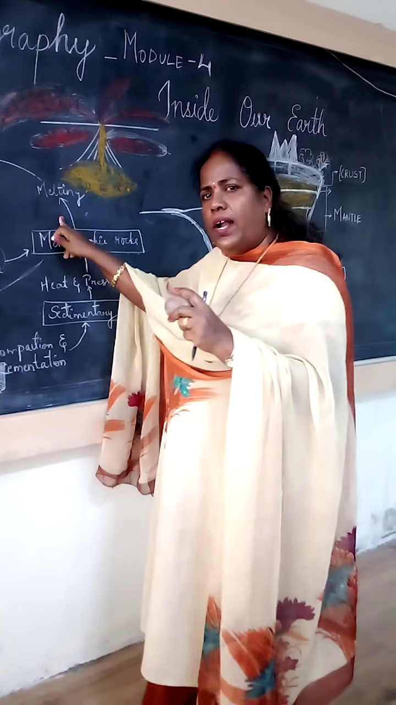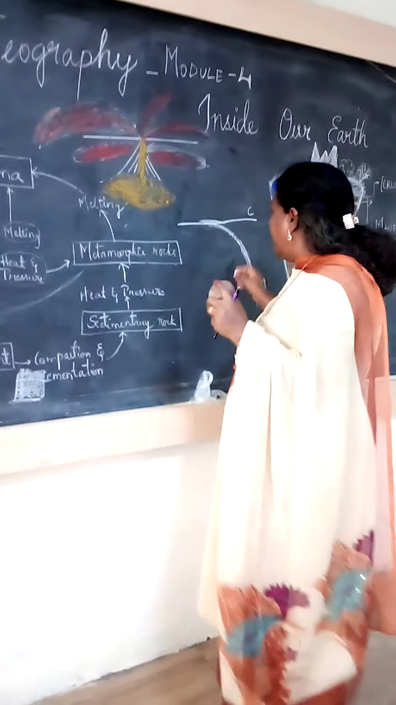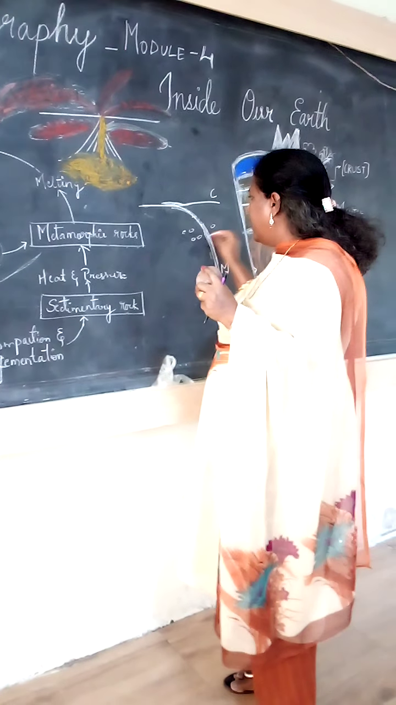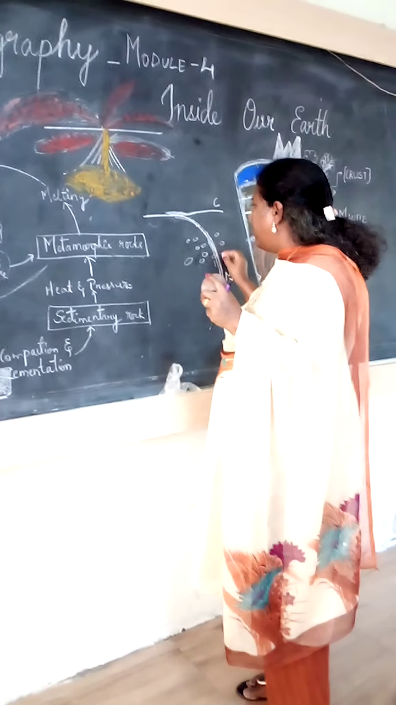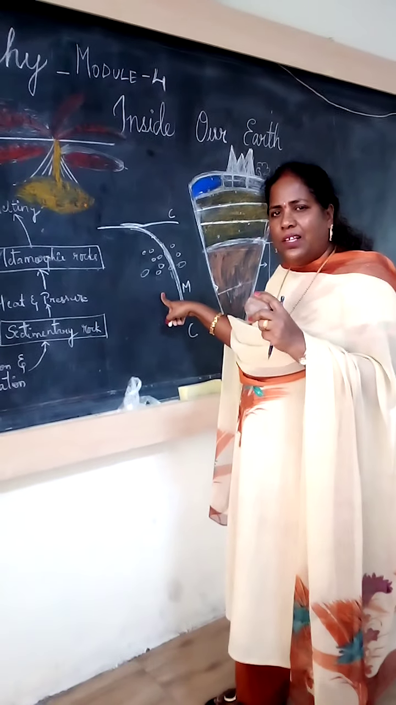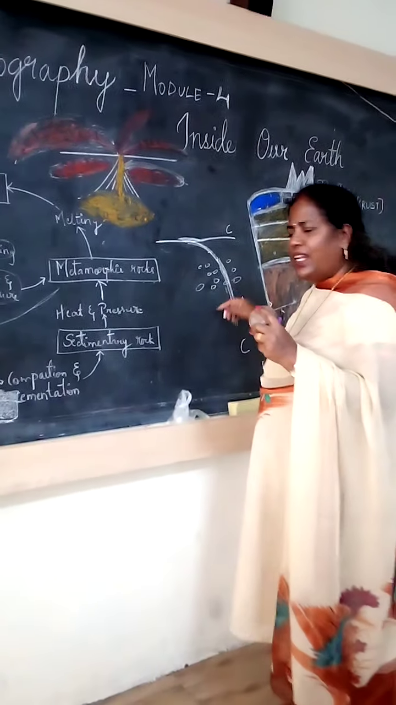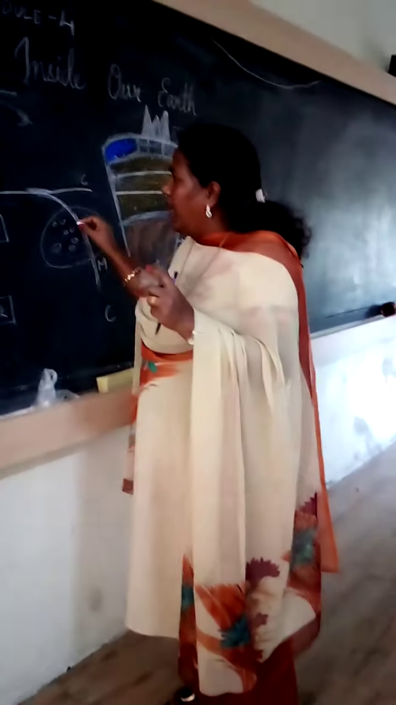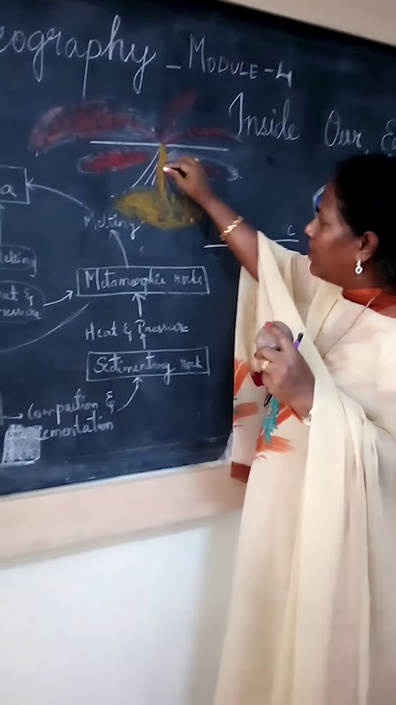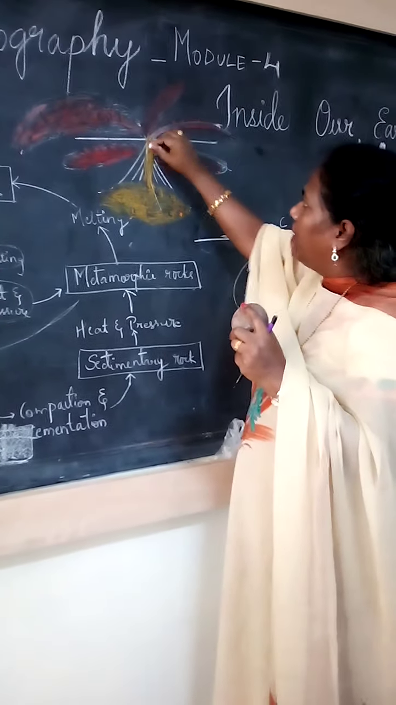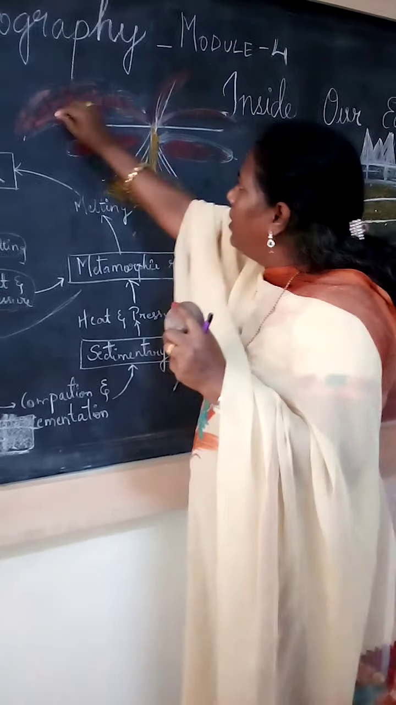Again it will go under great pressure. Suppose metamorphic rocks are here, down there only. Again they are going continuously with great pressure and heat. Again it turned into liquid form. Then the lava. See here, again this magma is coming out in the form of lava.